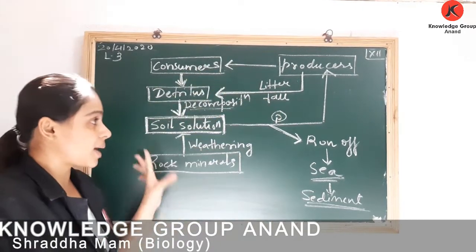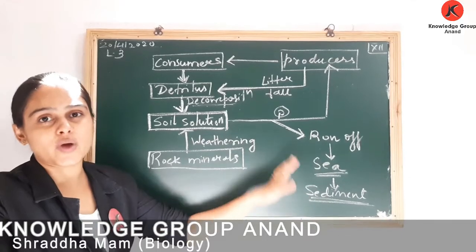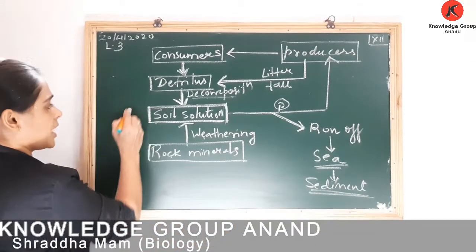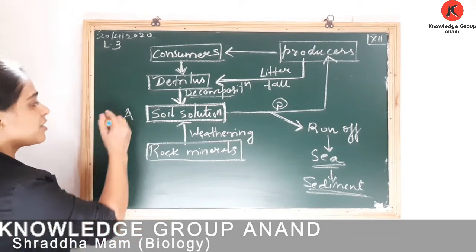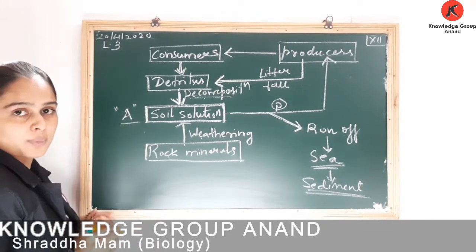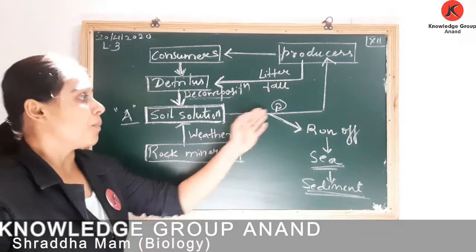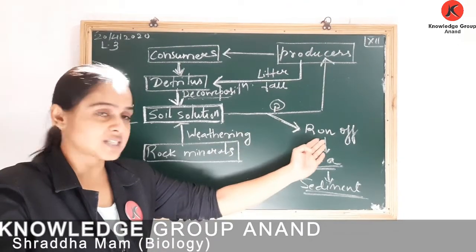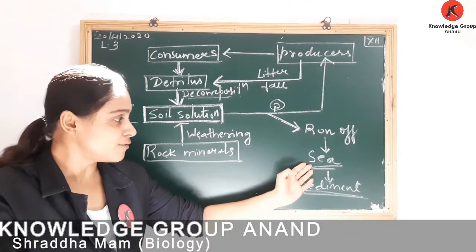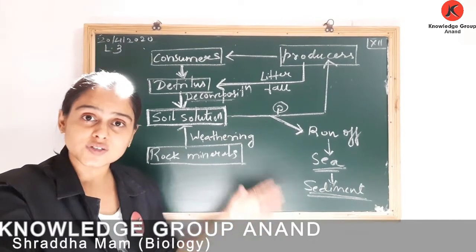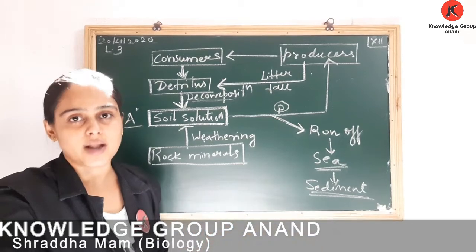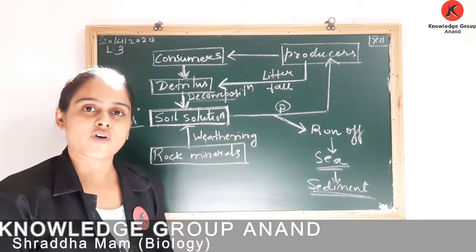This diagrammatic form, schematic form is very important, because here A is asked in your MCQs. Okay, identify A. Say, for example, you have to memorize that a large portion of phosphorus escapes your ecosystem, it runs off to sea and it is permanently not available. What is the reason for the same? Because it settled down. So this is all about your phosphorus cycle.